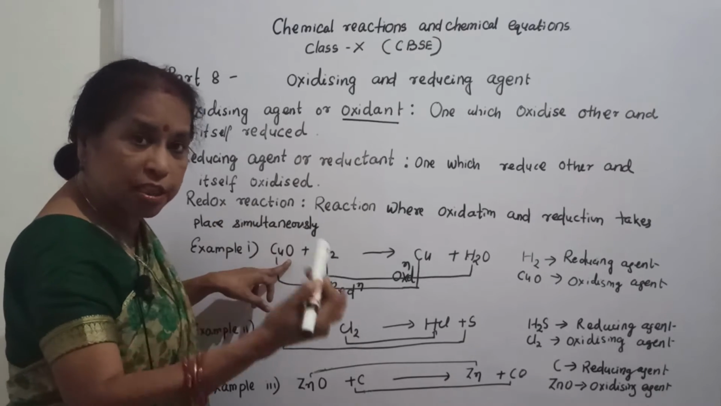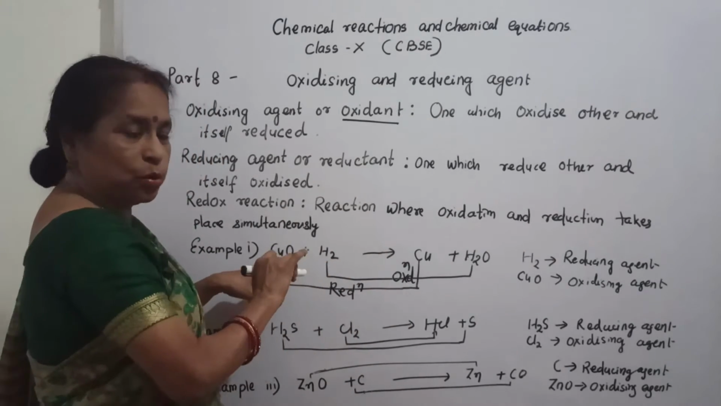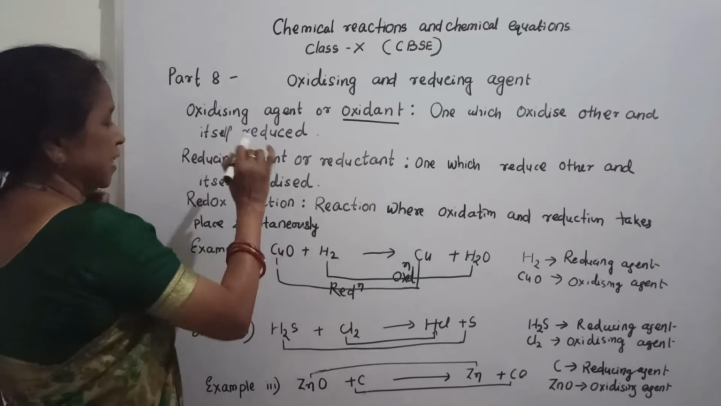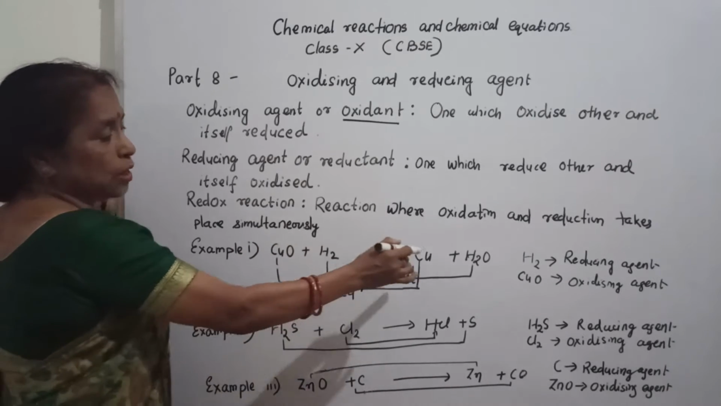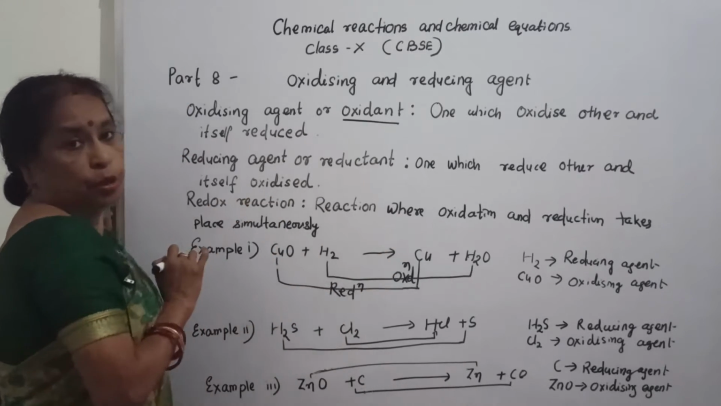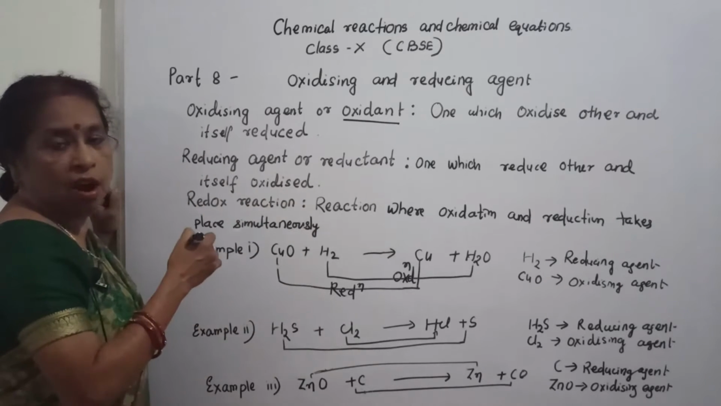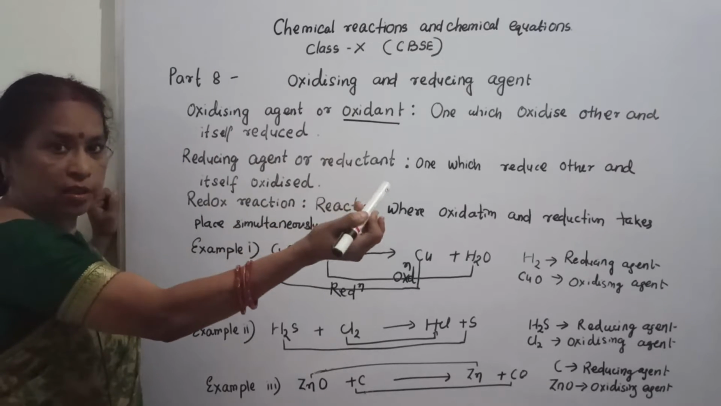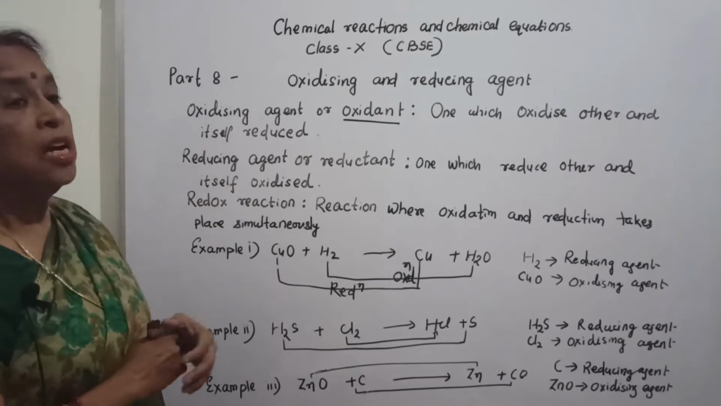I told you, if oxygen is removed, that is called reduction. So itself reduced, itself meaning CuO reduced to copper. I hope it is clear. The oxidizing agent is CuO, because it oxidizes hydrogen H2 to H2O and itself is reduced from CuO to Cu. That is why it is called an oxidizing agent. Nowadays it is called oxidant. Always remember that oxidizing means it oxidizes other, and reducing means it reduces other. Now come to the reducing agent.